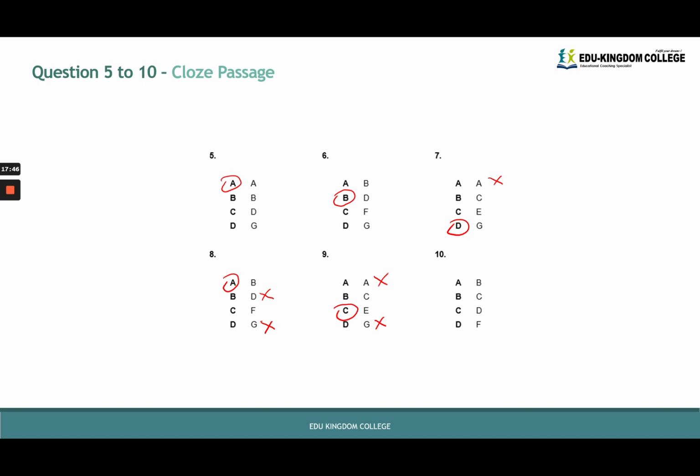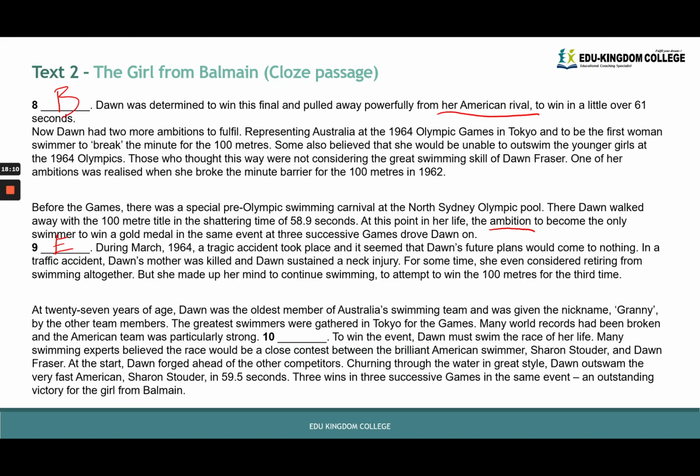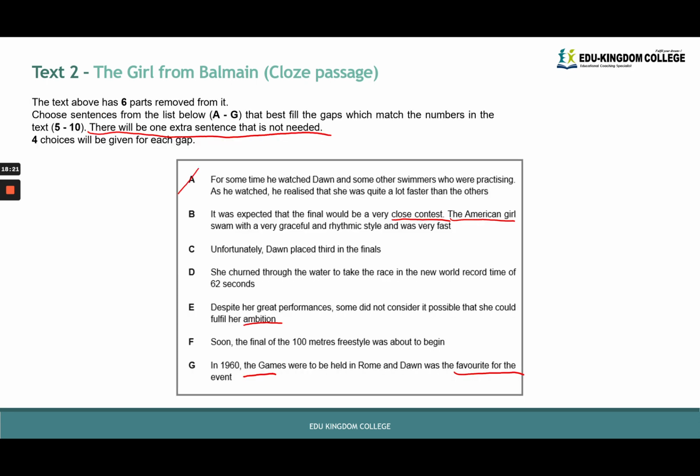All right, then we get to 10, our final question. And by now we've ruled a lot of the options out. So we've ruled out option B because that was for statement 8. We haven't ruled out option C. We have ruled out option D. And we haven't ruled out option F. So we try and substitute options C and F into question 10. So again, we read the statement before the substitution. Many world records had been broken and the American team was particularly strong. Then we try and substitute C because C is the other option that we have left.